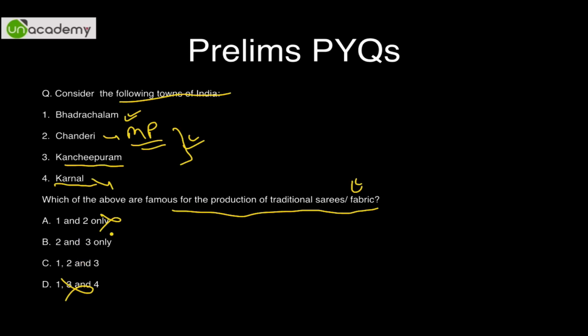So this is what is called the elimination method. So I will still go with my gut instinct and mark B, because I really haven't heard Bhadrachalam as famous. I might have heard because I've read a lot. So that is called confidence. So I think answer will be 2 and 3.